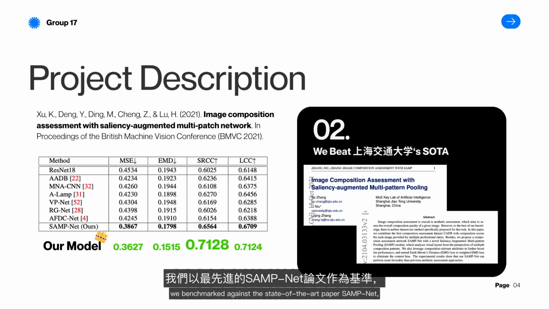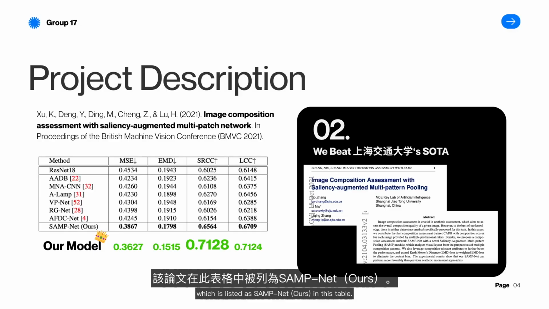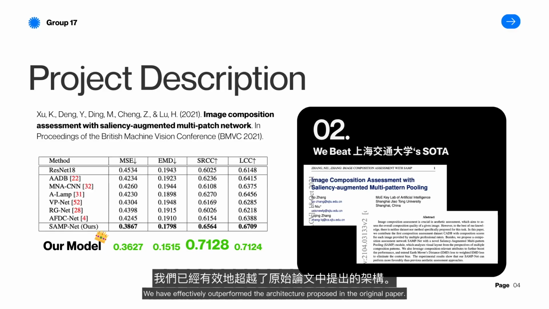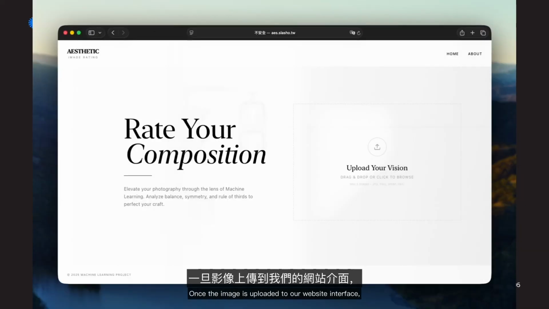To achieve this, we benchmarked against the state-of-the-art paper, SampNet, which is listed as SampNet in this table. While the original paper achieved an SRCC score of 0.65, our optimized model successfully beat this benchmark, achieving an SRCC score of 0.71. We have effectively outperformed the architecture proposed in the original paper. Now, let's move on to the demo.